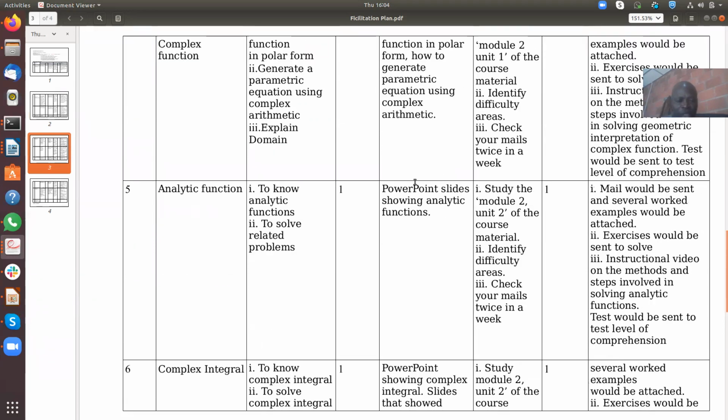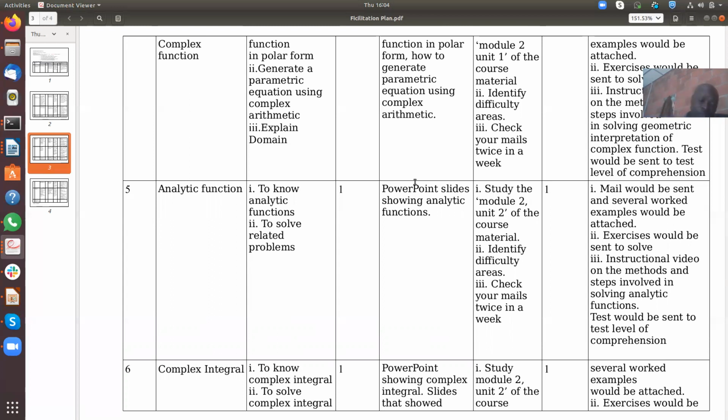In the fifth week, we shall be looking at analytic functions. What are analytic functions? What are they used for? How do we use them? Why do we need to learn them? These are things we are going to be looking at. And we also try to solve some basic examples using these laws and their rules.